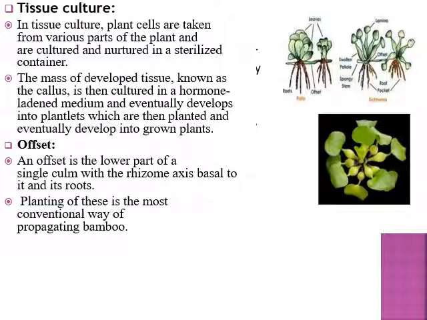And now comes the last artificial means of vegetative propagation, the offset. In this, the lower part of the single comb with the rhizome axis is basal to it and its roots, and those basal roots contain some root pockets, and those root pockets form adventitious roots, which eventually develop into new grown plants. Here I have given examples of Pistia and Eichhornia. These offsets can be seen in planting or propagating bamboo trees also.